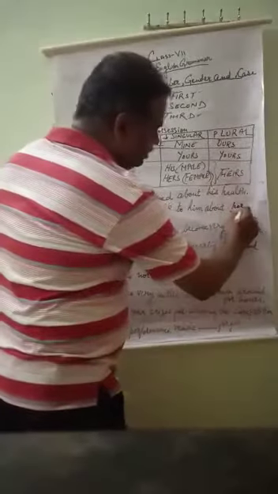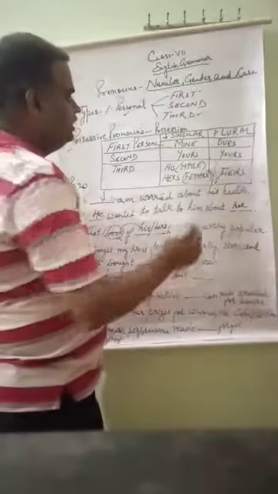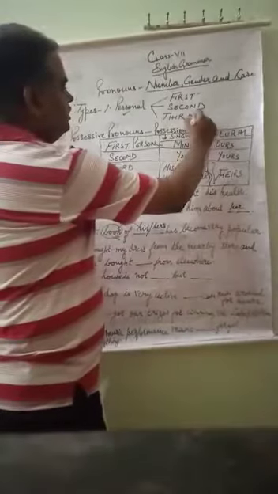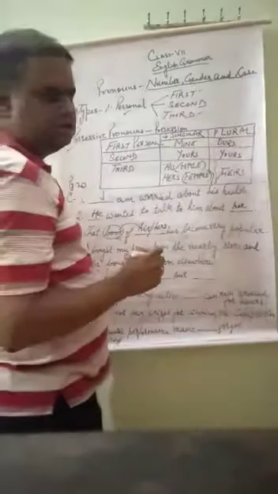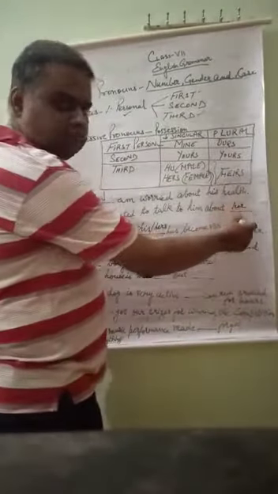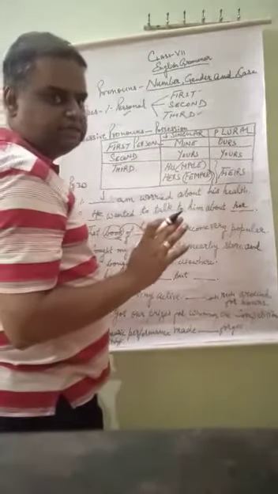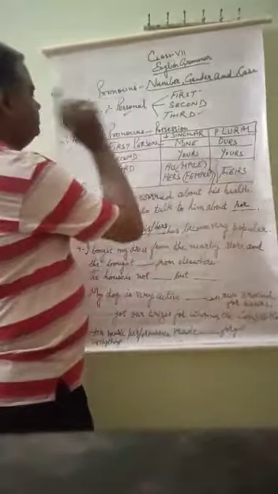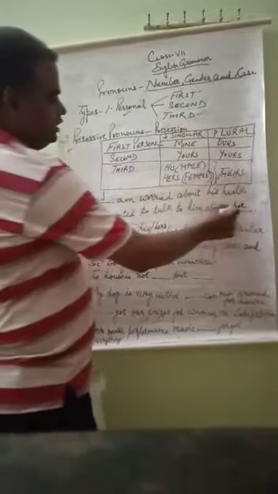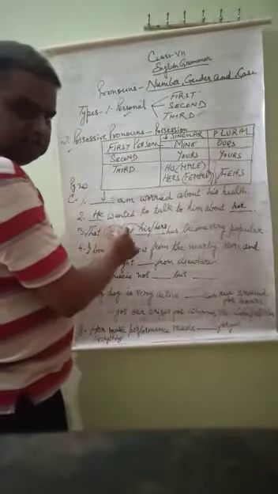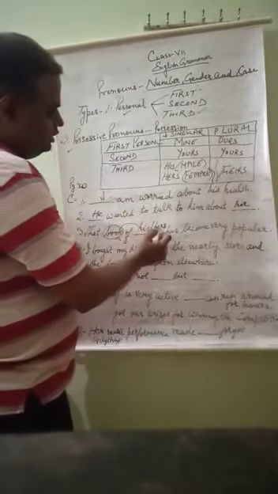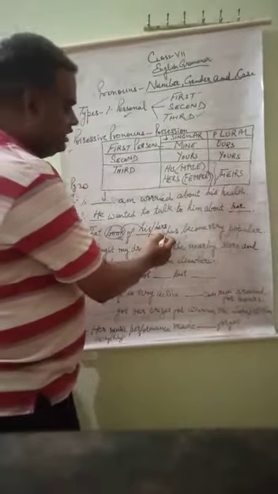Because this her is not a possessive pronoun, it is a personal pronoun, third person, and it is used here. If I had used it as a possessive pronoun, then I would have used hers here. But I am using it as a personal pronoun, not a possessive pronoun. That is why her will be there. And here, because it is about the book, a possession is being shown. That is why I have used hers here.